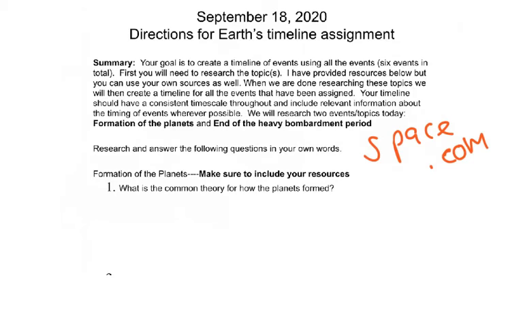Okay, let's look at number 1, the formation of the planets. So, what is the common theory for how the planets formed? I'm going to write some bullets here for you, but it might be helpful for you to turn this into your own words and write your own sentences. So from space.com, our solar system was formed when gravity pulled a cloud of dust and gas together.